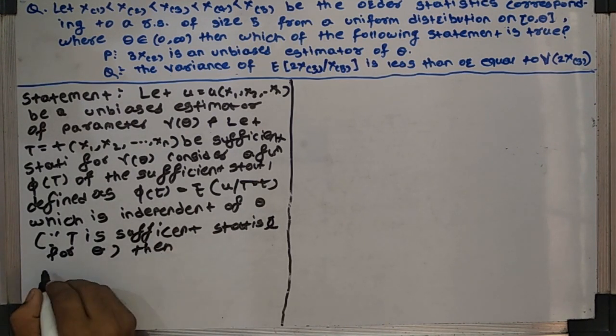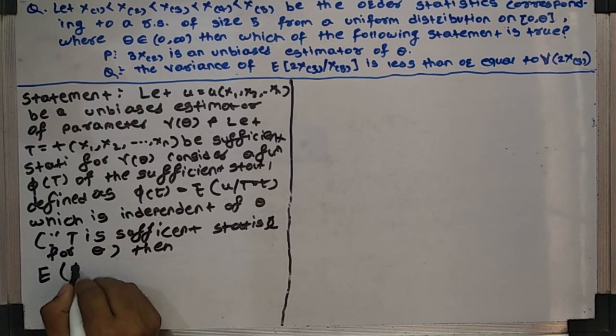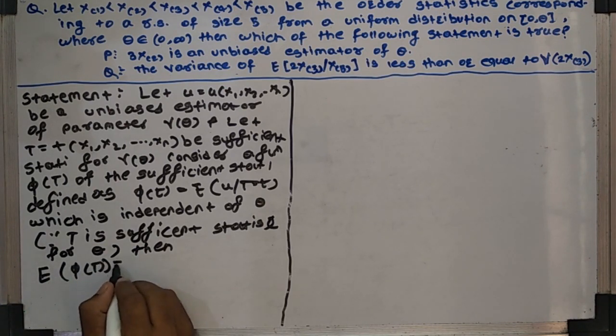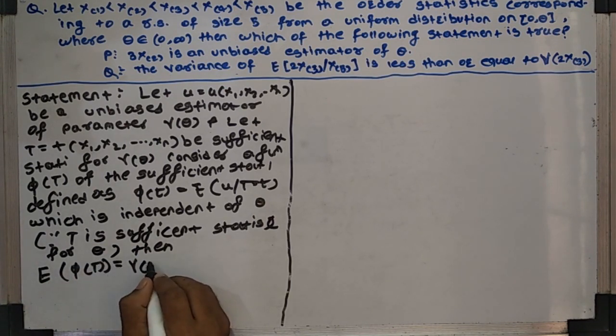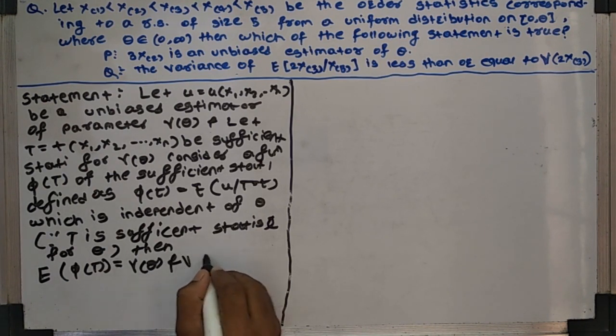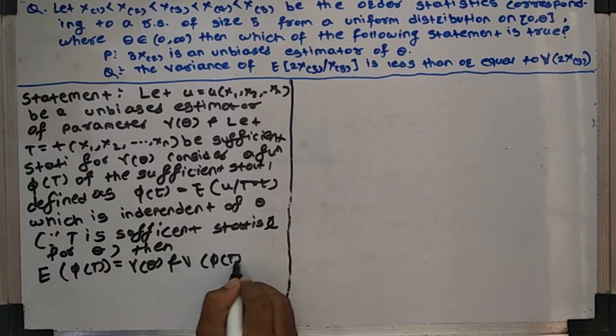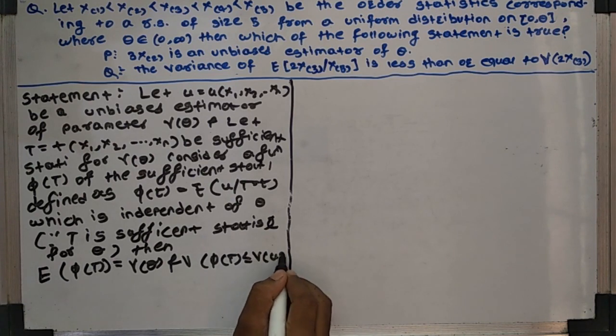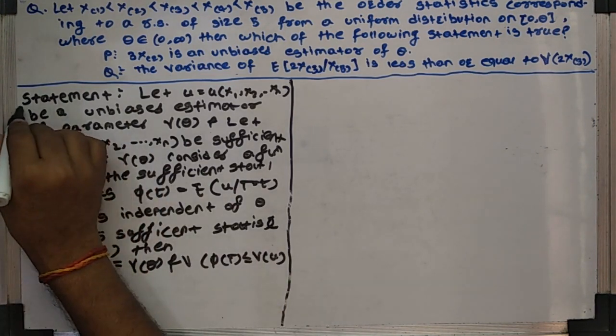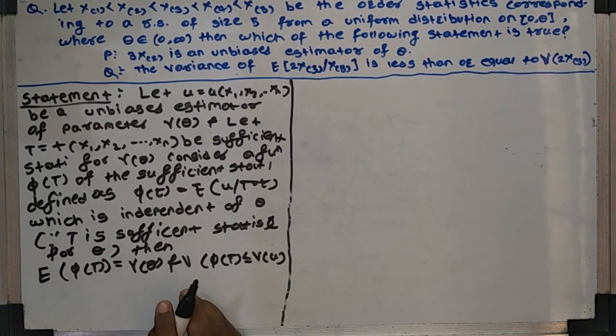Then the expectation of phi of T is equal to gamma of theta and the variance of phi of T is less than or equal to the variance of U. This statement is used to solve this problem.